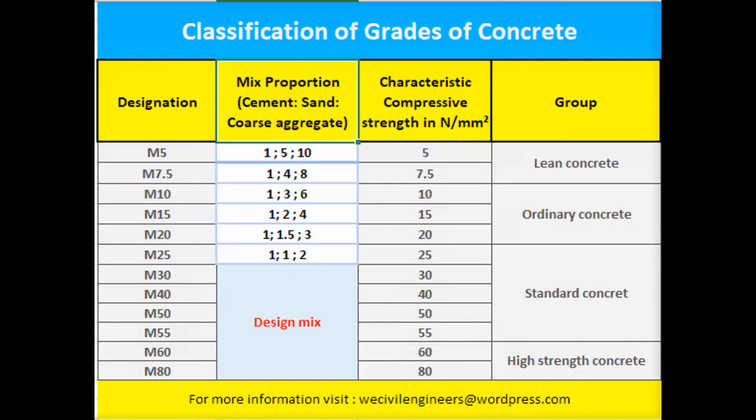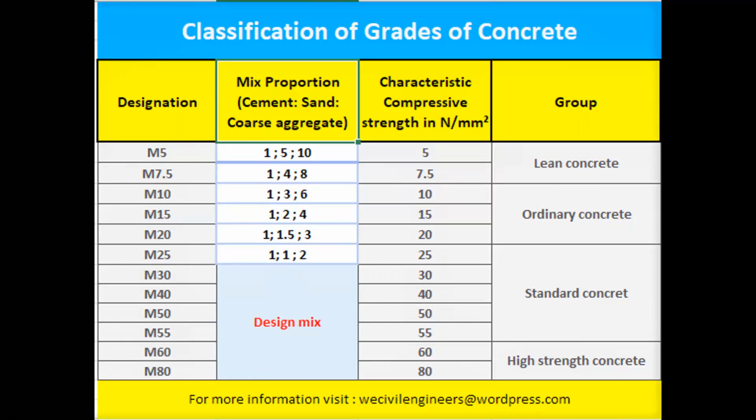What is M20? M means mix, 20 means characteristic compressive strength of concrete. See the table. Third one, characteristic compressive strength in Newton per mm square. M20 gives 20 Newton per mm square. Curing after 28 days, maximum strength gain 20 Newton per mm square. That is the characteristic compressive strength of concrete for M20 grade concrete.